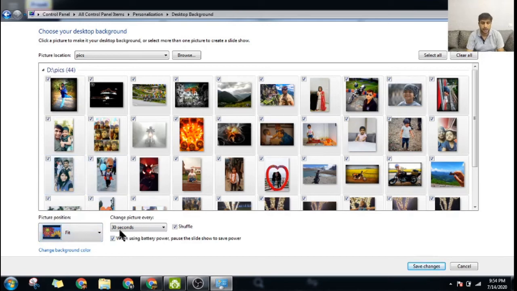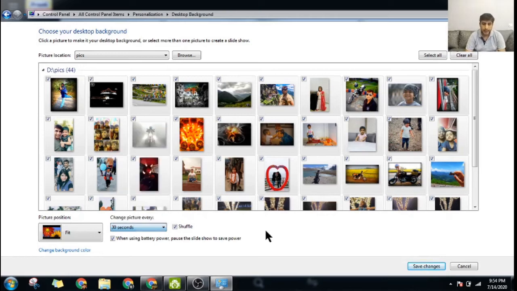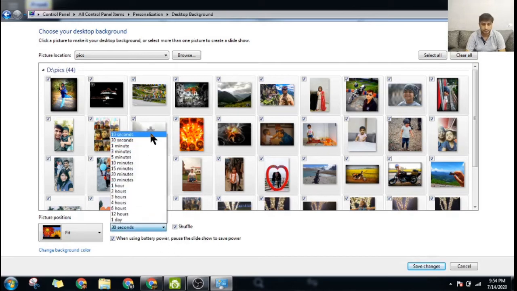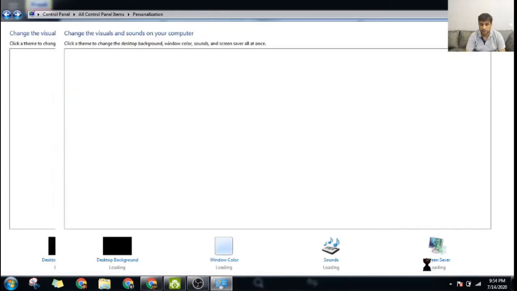And then the next option is change the picture every. Now because I've got so many pictures, what I've done is I've changed them for 30 seconds. You can have them on 10 seconds also, 1 minute, depending upon how many you want. All right, and there are others also, shuffling, play, etcetera. Now suppose I keep it 10 seconds and I do save changes here.